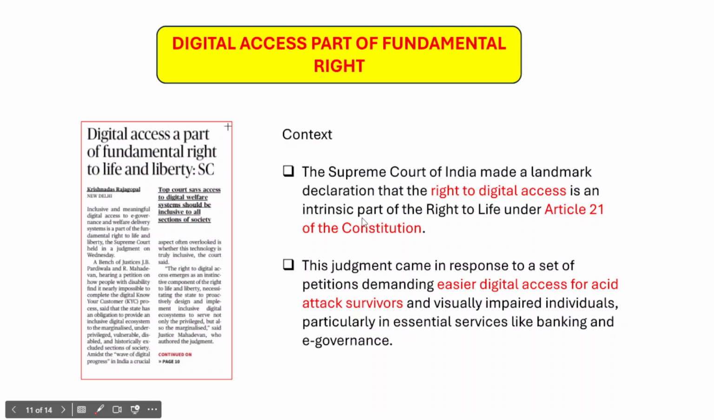The Supreme Court of India made a landmark declaration that the right to digital access is an intrinsic part of the right to life under Article 21 of the Indian Constitution. So we all know that Article 21 of the Indian Constitution talks about right to life and personal liberty, and one thing that we should understand is Article 21 is evolving in nature, right? It is evolving in nature because through progressive judgments the Supreme Court has been widening the scope of Article 21, and yet another measure the Supreme Court has brought in is the right to digital access as part of Article 21 of the Indian Constitution.